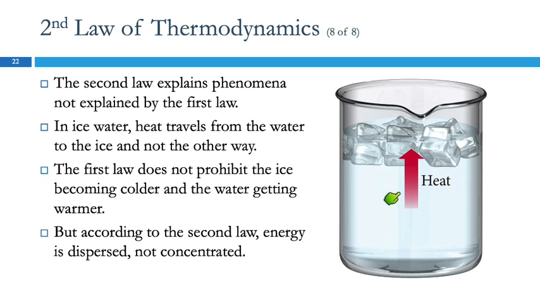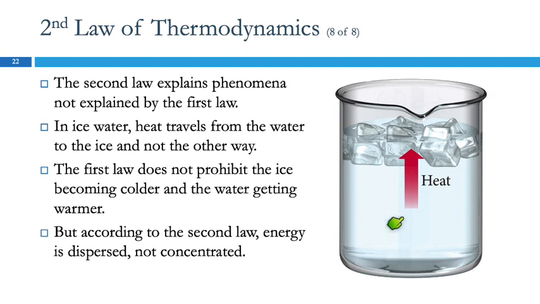So here we have some water, room temperature water, and we put some ice in it, and what happens? Well, we know from experience that heat energy from the water goes to the ice. Heat flows from higher temperature to lower temperature. The first law of thermodynamics does not prevent or prohibit the concept of energy going from the ice to the water. That would mean that the ice gets colder and the water gets hotter. We know from experience that that just doesn't happen. But the second law explains why that doesn't happen.